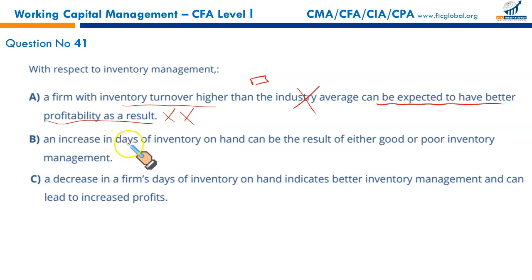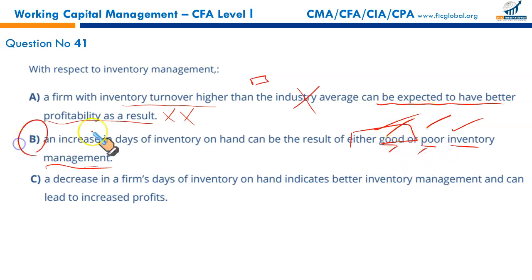B, an increase in days of inventory on hand can be either good or bad inventory management. Good means, yes, avoid stock out. You keep certain stock with you so as to keep selling goods whenever the customer comes. The customer doesn't go empty-handed. Or it could be poor if you have stuffed lots of stock in your warehouses and the goods are not selling. You can't sell stock. There's a lot of inventory that's slow moving, obsolete stock that hasn't yet been written off. So it could be both good and poor depending upon the context. We just can't conclude whether the days of inventory being high or low is good or bad. It depends upon the context.